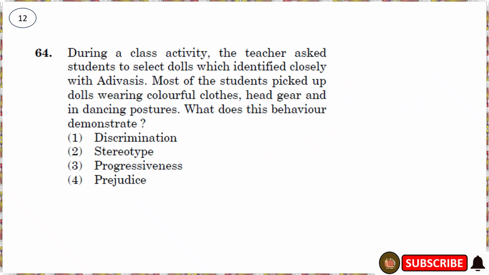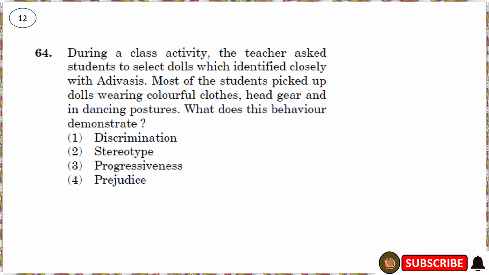Okay, the 12th question is like this. During a class activity, the teacher asked students to select dolls which identify closely with Adivasis. Most of the students picked up dolls wearing colorful clothes, headgears, and in dancing postures. What does this behavior demonstrate?